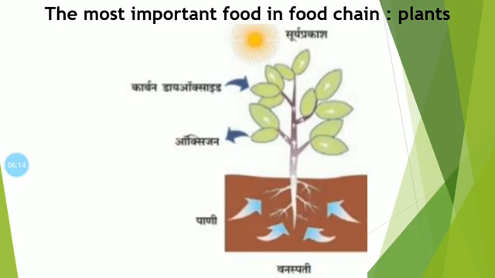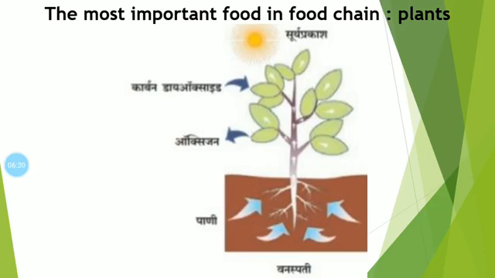So this plant or grass is the most important food, because without plant or grass food chain cannot start.